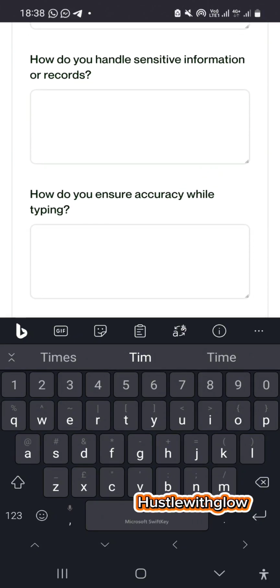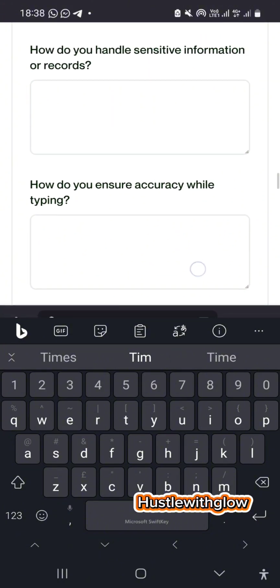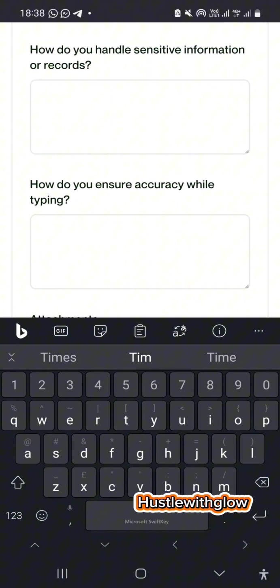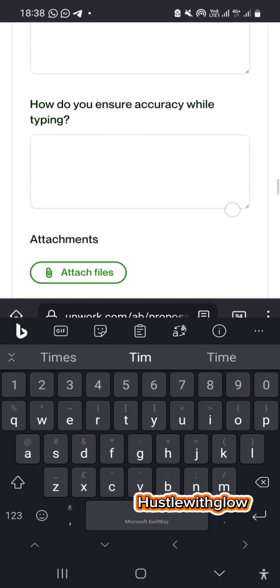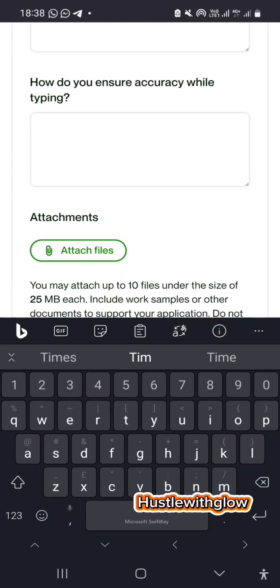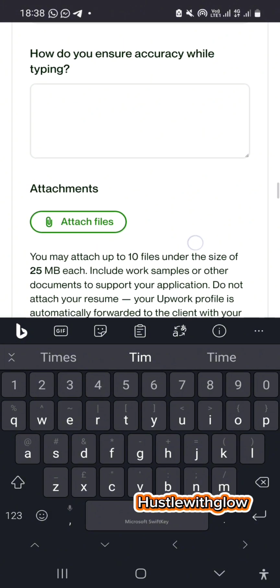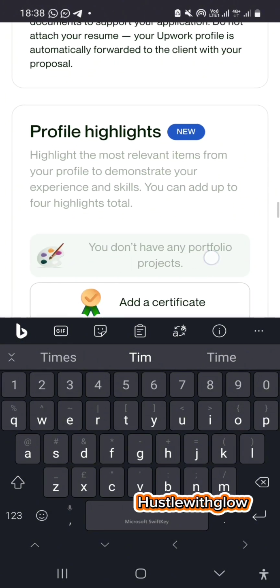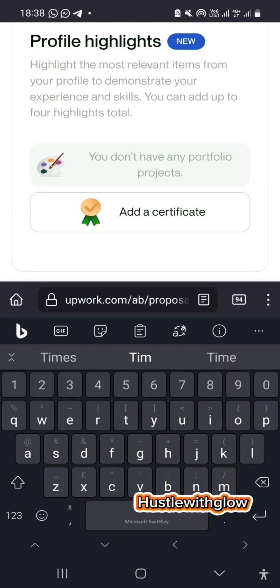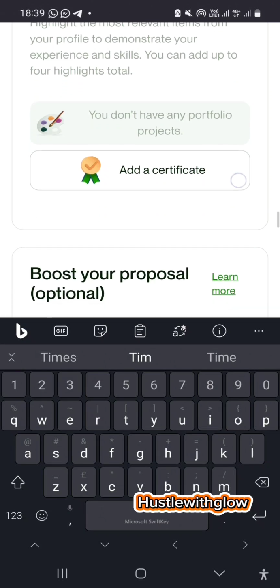These clients really want to know if the person will be okay for the job. So that is it. When you're done with this, if you have any attachments, you attach here. If you have a certificate to add to this job application, you can also go ahead and add your virtual assistant certificate.